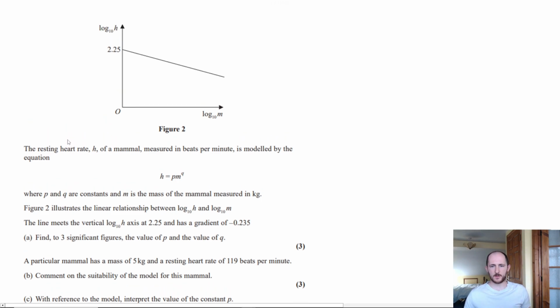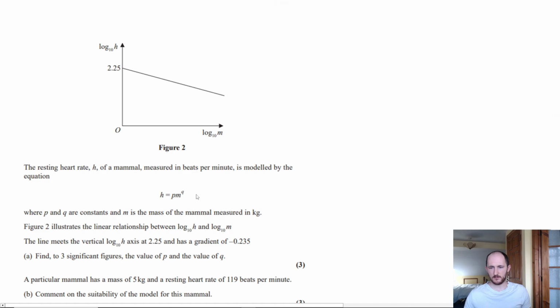So if we read this question, it gives us a normal power law. It gives us an actual exponential equation here. But if you notice, we have a straight line graph. Because what they've done is they've taken the log of both sides. They've changed this from an exponential equation into a log equation. That is very, very common.